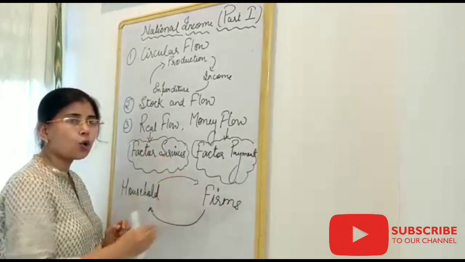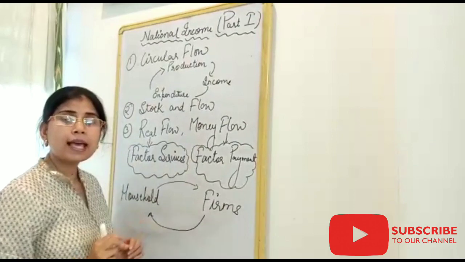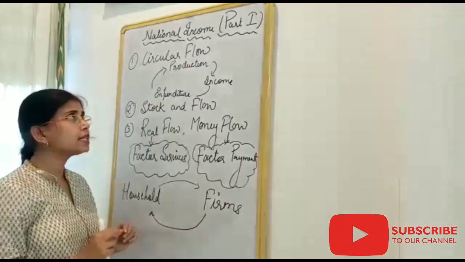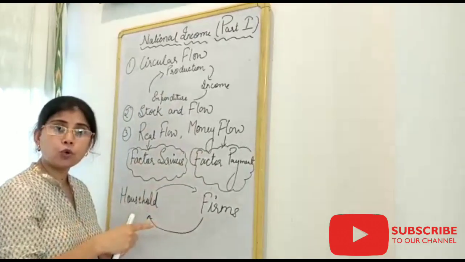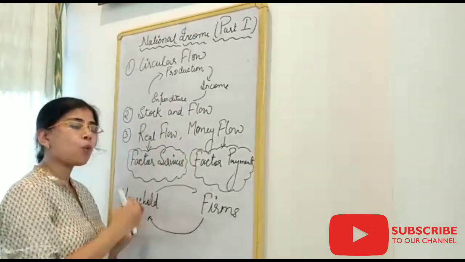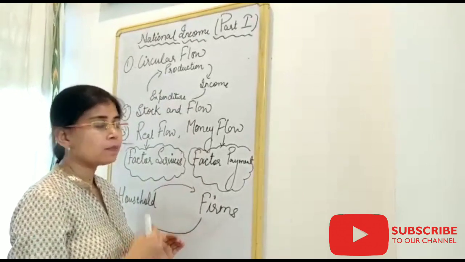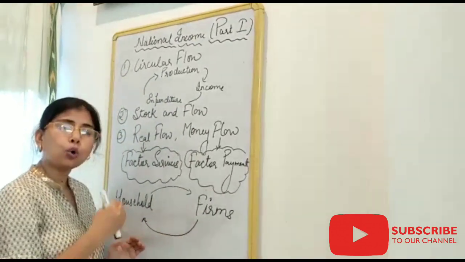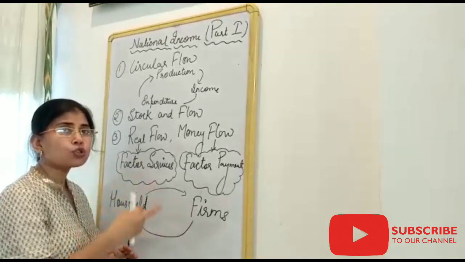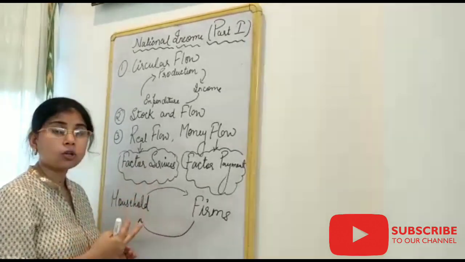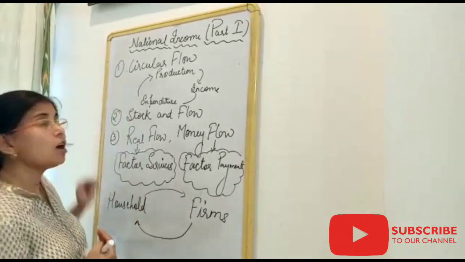So as a whole, in this first part of our national income, we have come to know that national income is a circular flow which travels from one sector to another sector in an economy. That is why it is a whole circulating system which goes on and on. So the very first topic which we covered is circular flow.